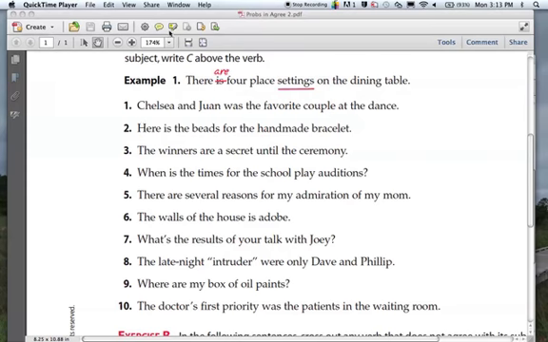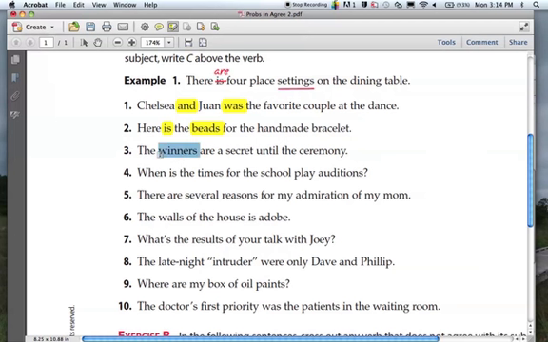All right, so our first one, let me get my little highlighter. Chelsea and Juan was the favorite couple at the dance. Yeah, that's a problem because we have this "and" here, so we've got to change was to were. Sentences beginning with here or there, just lectured on it. What's the subject? Well, it's got to be beads. And the verb is, that's plural, that's singular. That means we've got to change is to are.